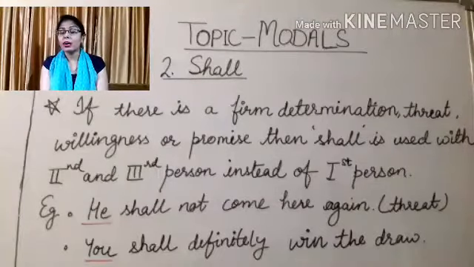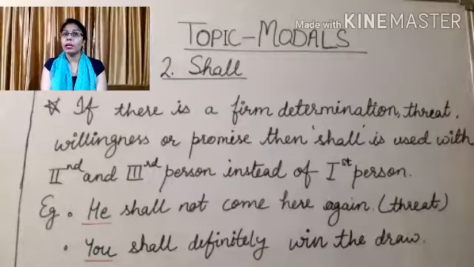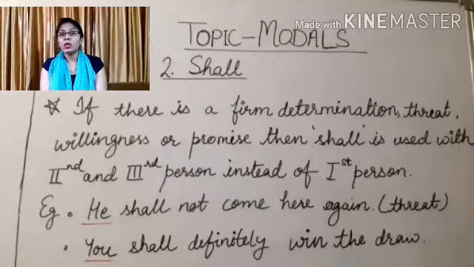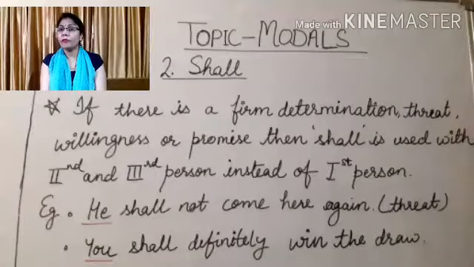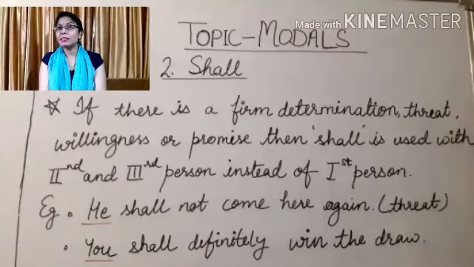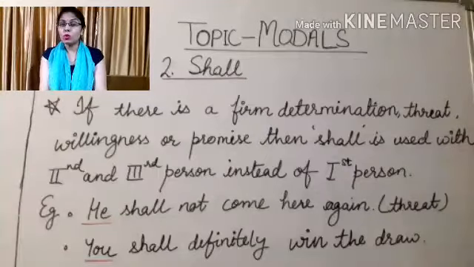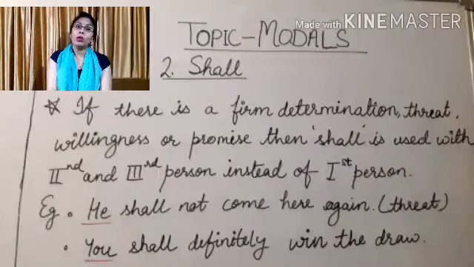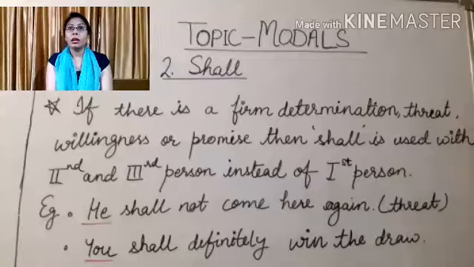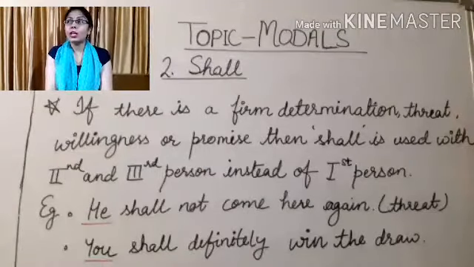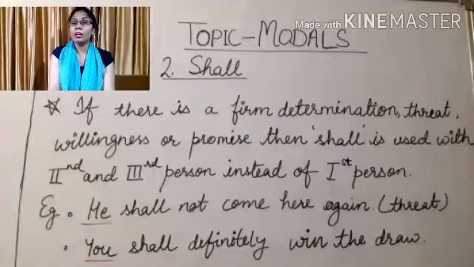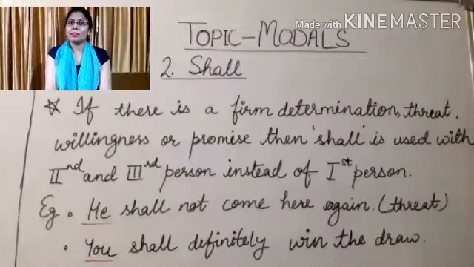In this sentence, there is a threat for him. That is why shall is used here with he instead of will. Next example, you shall definitely win the draw. Here is a determination. Therefore, shall is used here with you.